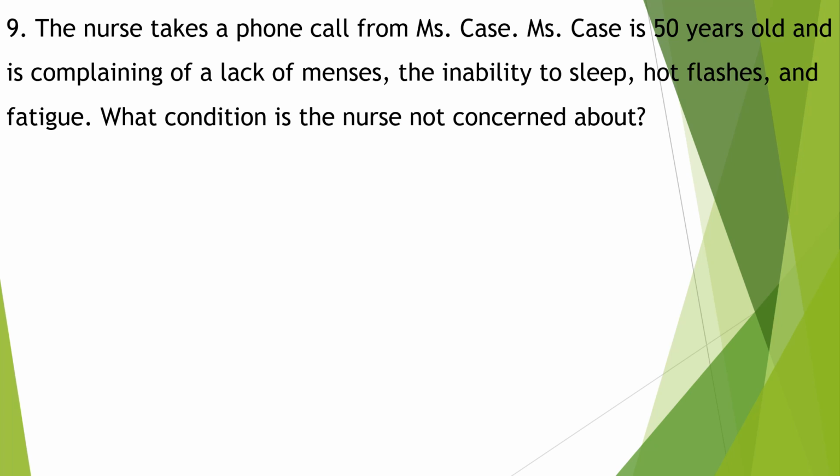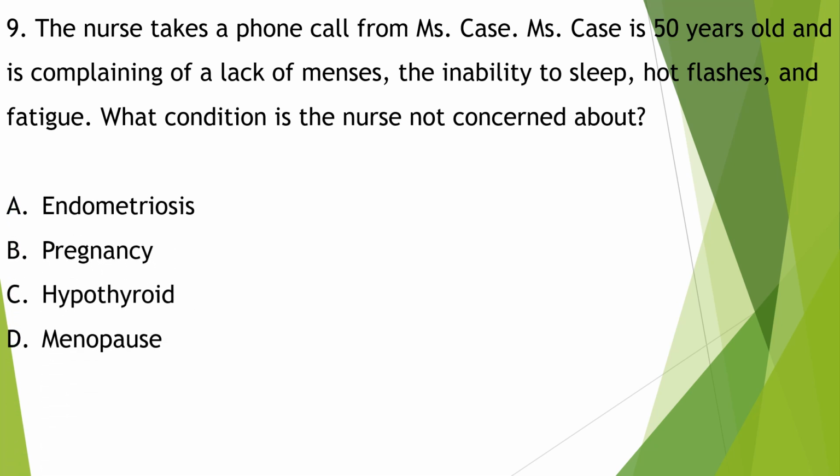The nurse takes a phone call from Miss Case. Miss Case is 50 years old and is complaining of lack of menses, the inability to sleep, hot flushes, and fatigue. What condition is the nurse not concerned about? Endometriosis, pregnancy, hypothyroid, menopause. Endometriosis is usually associated with vaginal bleeding. Pregnancy, hypothyroid, and menopause may all present with amenorrhea, fatigue, and hot flushes. 50-year-old women are unlikely to be pregnant, but it is possible and should be considered.